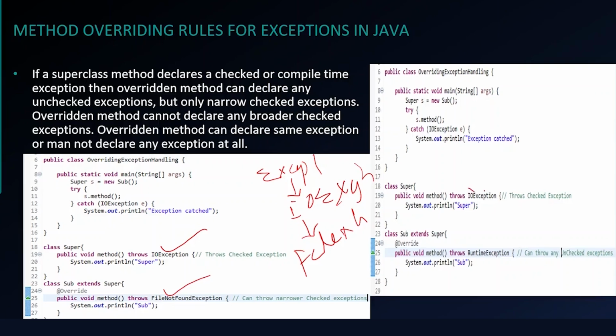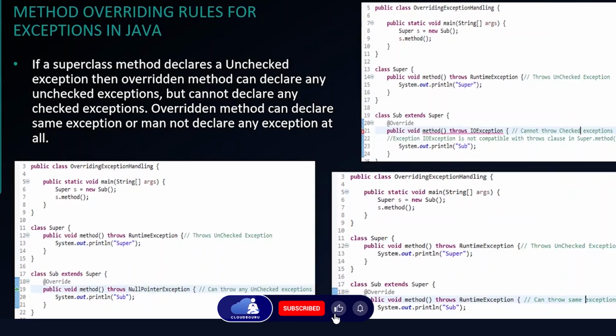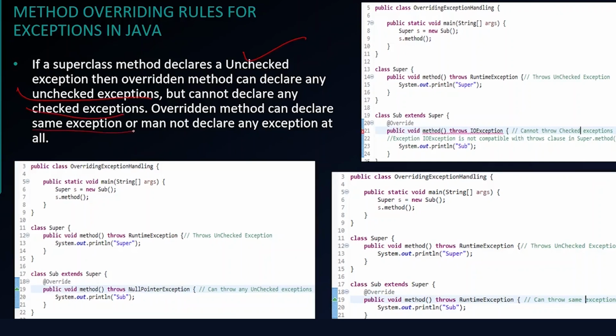Also the rule says if the parent class method throws IOException or a checked exception, the child class overridden method in subclass can throw unchecked exceptions like runtime exception or any other unchecked exception. So that is also allowed. Okay, so this is what the rule says. So now let's see the next rule. The rule says if a superclass method declares an unchecked exception, then the overridden method in the child class can declare any unchecked exception, but cannot declare any checked exception. The overridden method can declare the same exception or may choose to not declare any exception. So this is what the rule says.